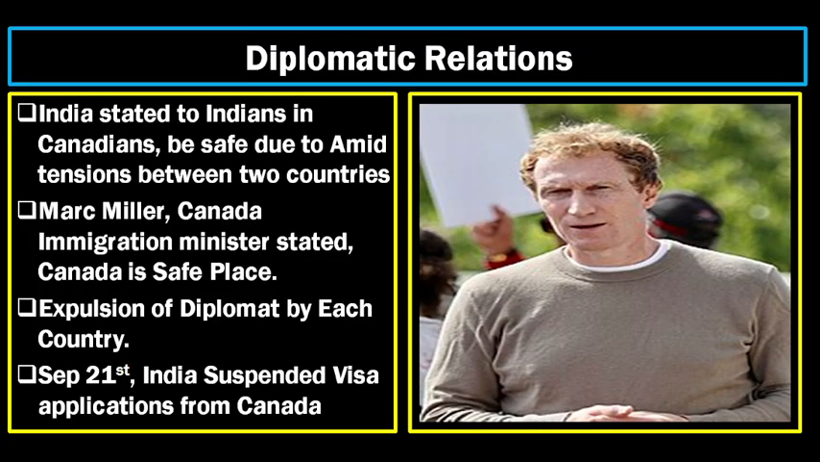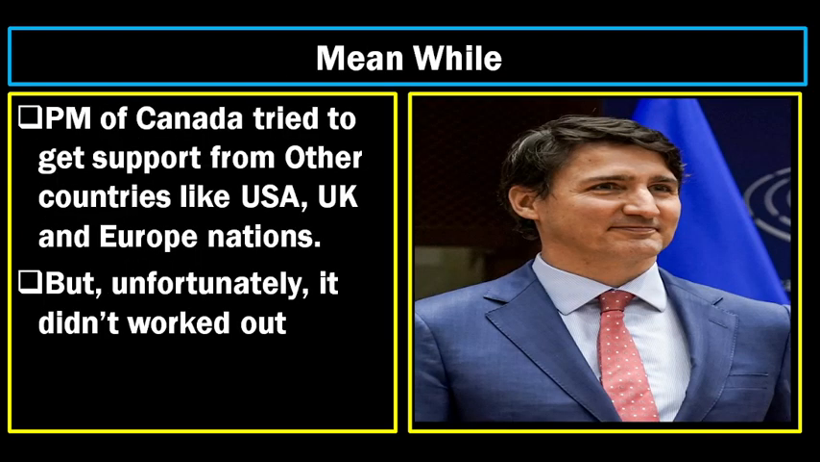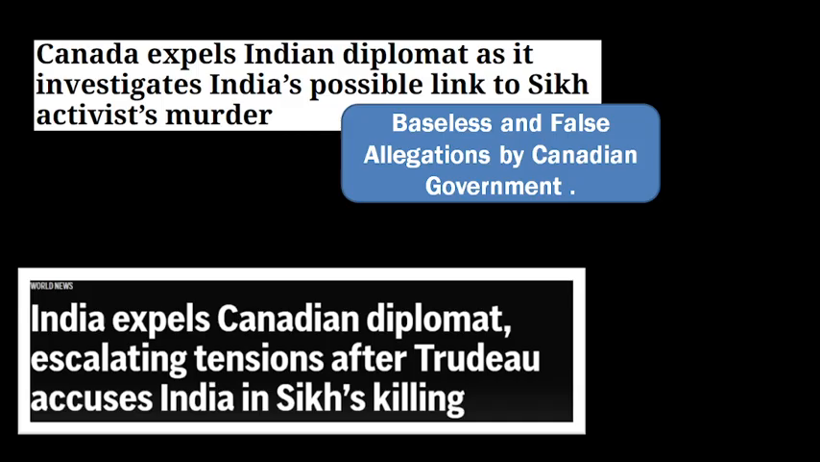Then the Indian government told Indians in Canada, you have to be safe because tensions have risen between the two countries. Then Marc Miller, the Canadian immigration minister, stated Canada is a safe place, so there's no need to worry. Then came the expulsion of a diplomat by each country. On September 21st, India even suspended visa applications from Canada. Meanwhile, the PM of Canada, Justin Trudeau, expected support from the USA, UK and other nations, but unfortunately it did not work for him. The Canadian government expelled the Indian diplomat, and at the same time India also expelled the Canadian diplomat.